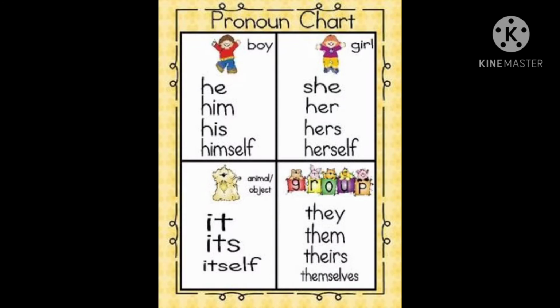So, this is a pronoun chart. For boys, we use he, him, his, and himself. For girls, we use she, her, hers, herself. For an animal or an object, we use it, its, itself. For a group, we use they, them, theirs, themselves.